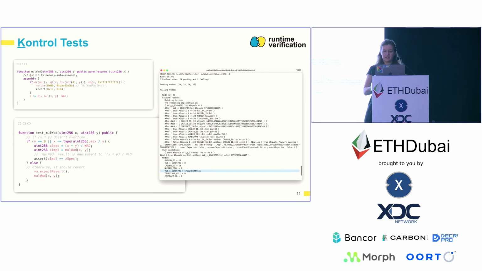We have this Foundry integration in Kontrol, so we are going to analyze the same test. This test mul function and the one in the previous slide are exactly the same. We'll just run Kontrol on top of this test, and we will see that even though the test is the same, the results are actually different. Kontrol is going to tell us that the proof had failed, and it fails if x has this specific long value, which actually corresponds to this 0xff that I have used in the original implementation. That's just the decimal value for it.